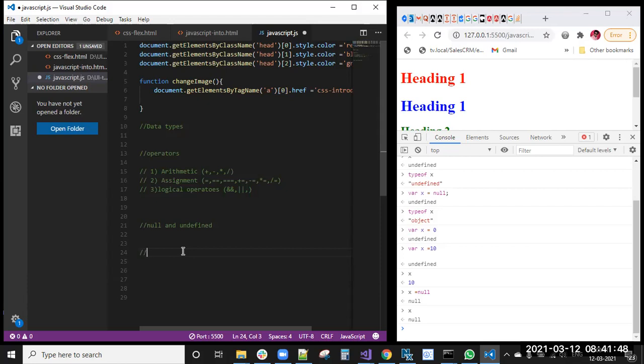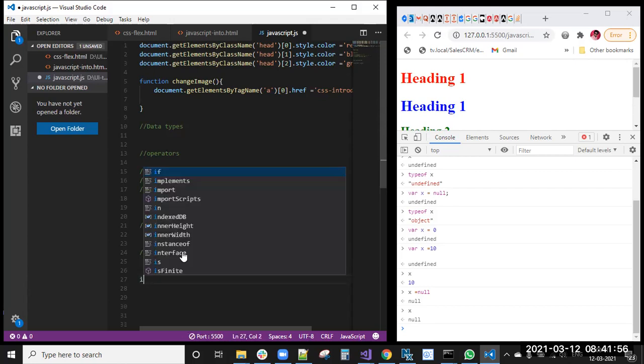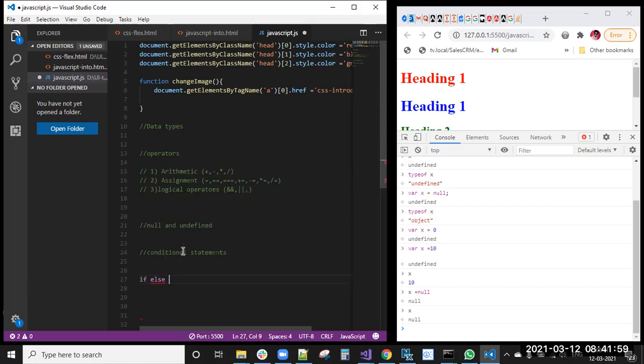Today we'll discuss the first topic, conditional statements. The conditional statements are if and else. First one is the if condition, and else. These two are conditional statements.